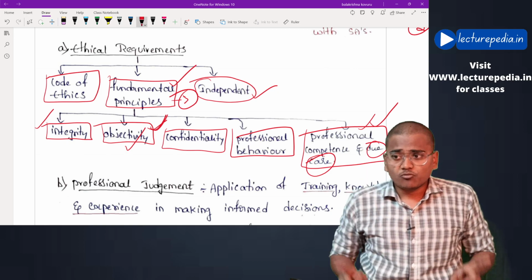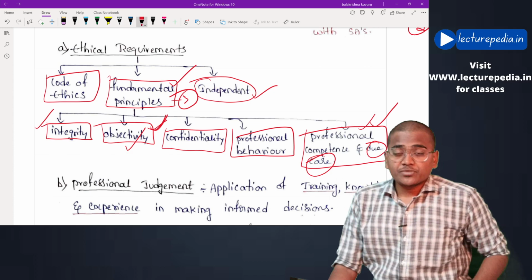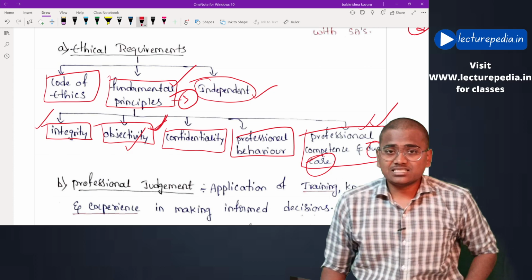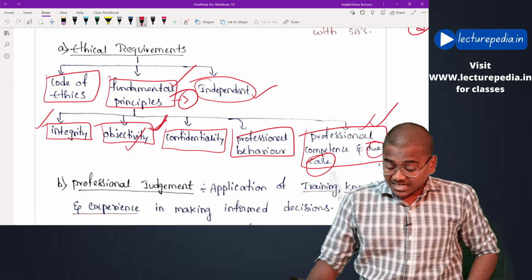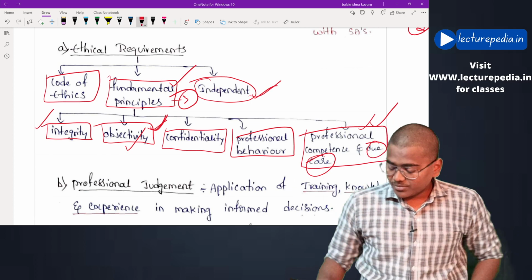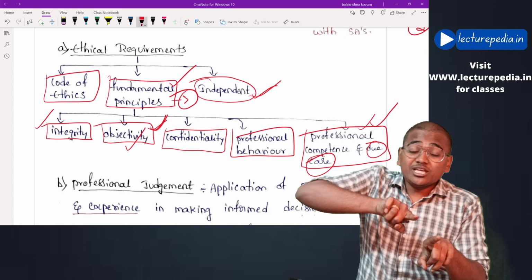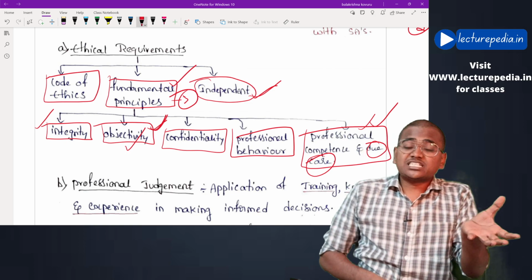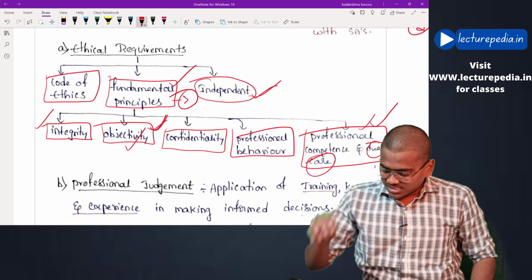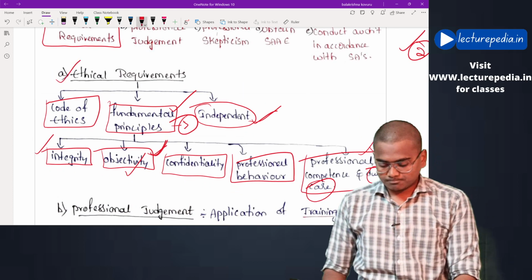What is the difference between these 2? See, objective decision making means auditor must take decisions based on facts. That would be objective decision making. Next one, independence means the decisions that are taken by the auditor should not be influenced by a third party. Okay, that would be the difference between objectivity and independence. Hope this is clear. By this we have completed ethical requirements.